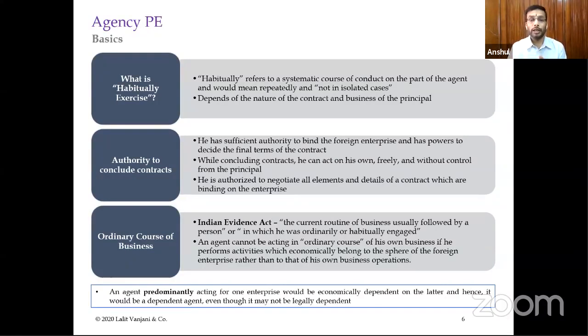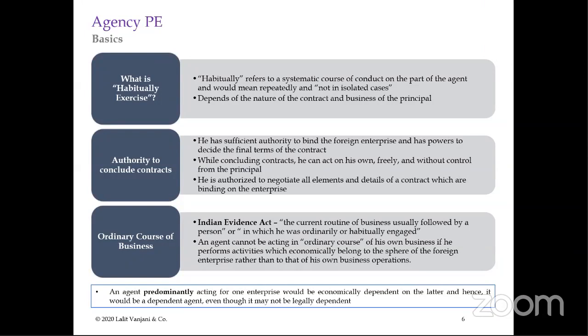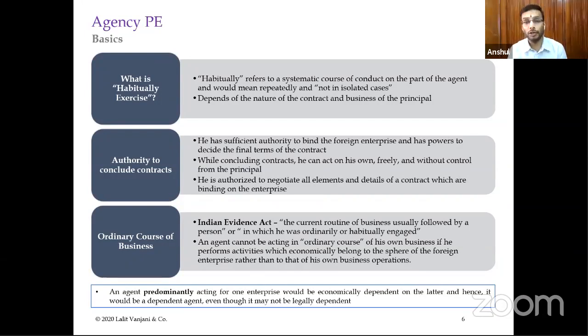So the agent might have been given some certain authority that okay, you can give a discount of up to 20% without coming back to us, or you can decide on the delivery terms or the shipping terms or the cost of the freight. All those little terms here and there can be decided by the agent on his own without going back to the foreign enterprise, the foreign principal, time and again. That means there is a certain authority which has been given to the agent to conclude the contracts.